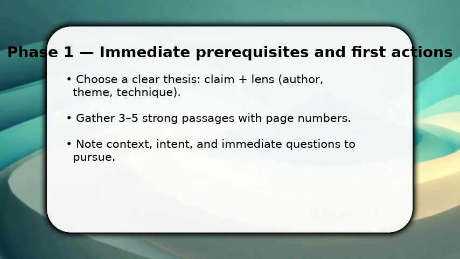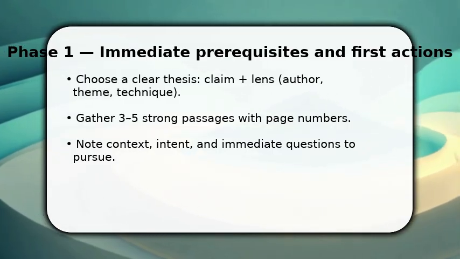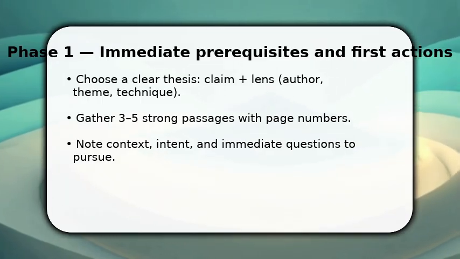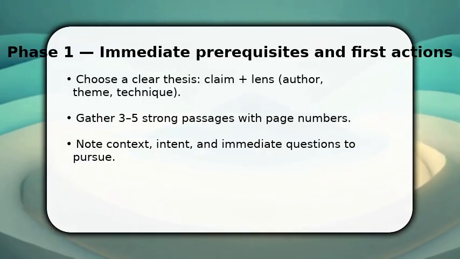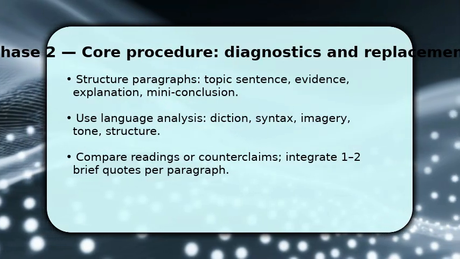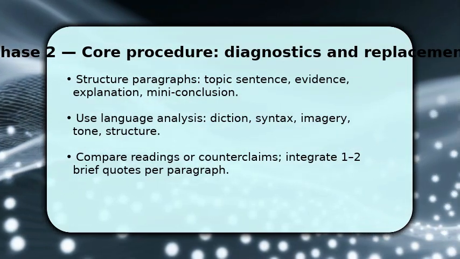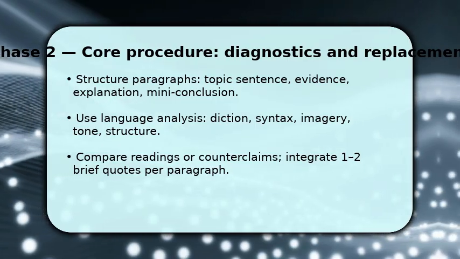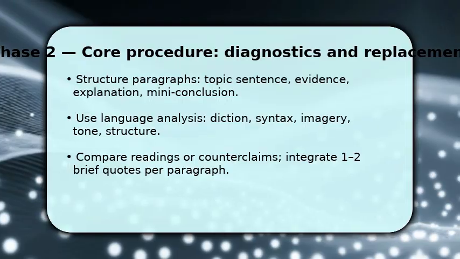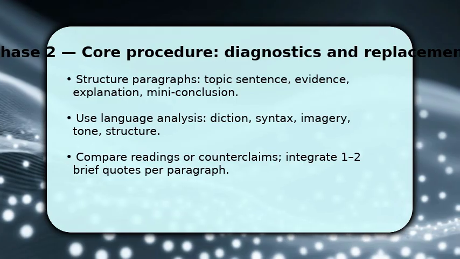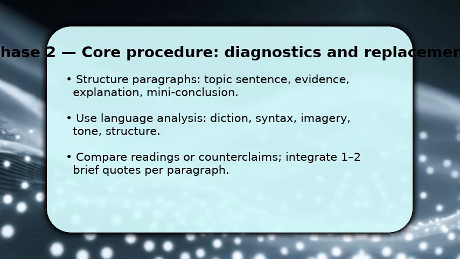These preparatory moves let you move from general impressions to targeted analysis, so you can write with evidence rather than vague opinion. Once done with prep, construct each paragraph around a single analytical move. Start with a topic sentence that ties to your thesis, introduce a short quote, and explain precisely how it functions. You should analyze diction, syntax, imagery, tone, and structure, showing cause and effect between technique and effect.